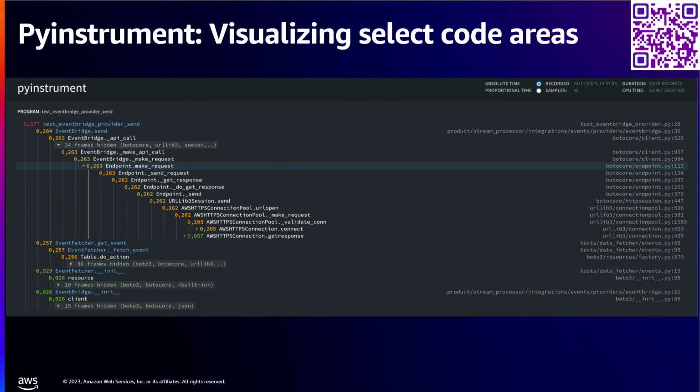PyInstrument, you can have just a context manager to say, now that I know the most common code path is coming from EventBridge and whatnot, you can isolate in your test or in Lambda function, locally, whatever you want, and that will generate a graph to tell you how long it was waiting the most, where exactly was wasting resources and such, and you can use this as well.